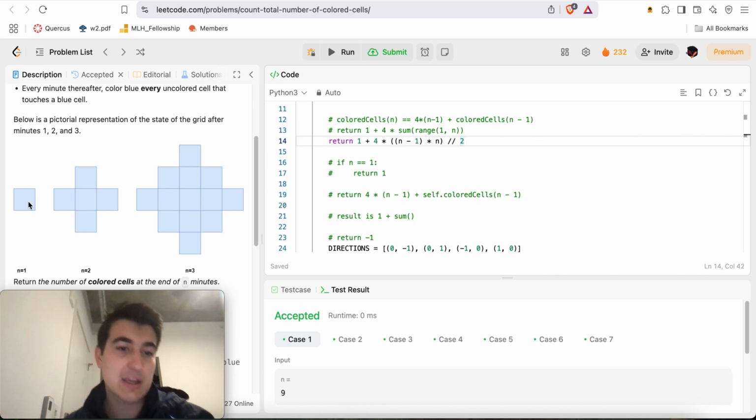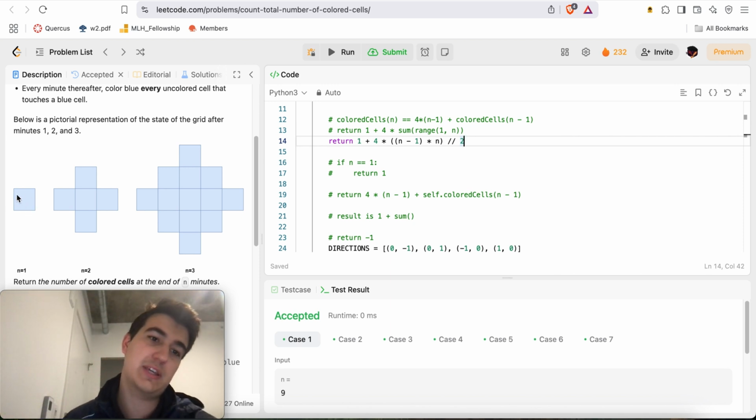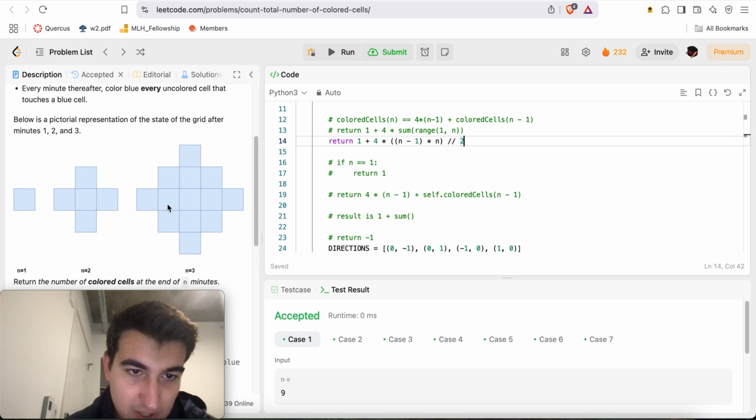Now, the way to think about this problem is in terms of blocks we add. So here we added 4 blocks. We added this one, this one, this one, and this one. Then to this one, we added this chain. So if we think of this cross, and this cross is right here.